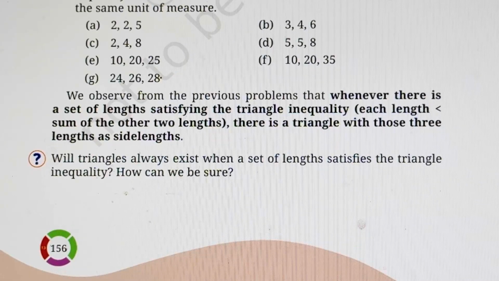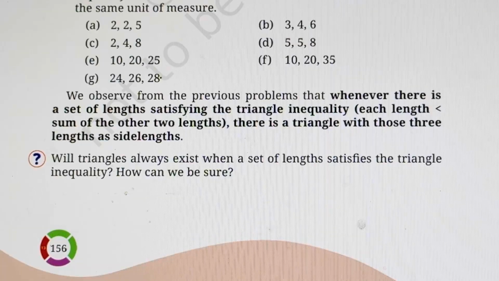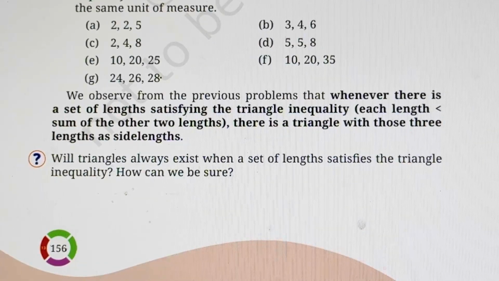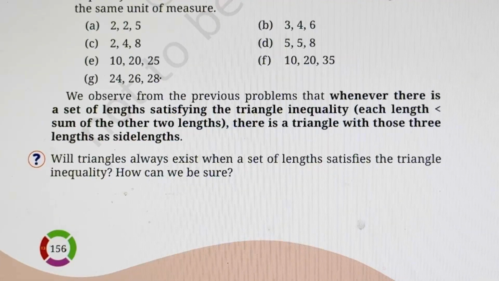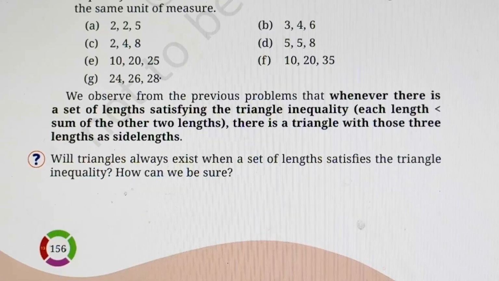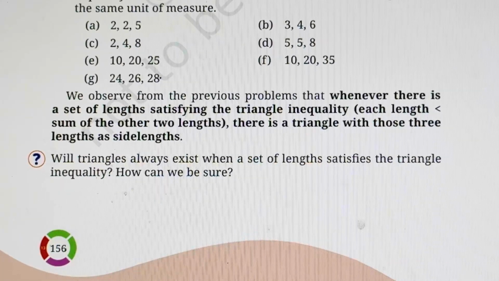In this video, we are going to continue with chapter number 7, A Tale of Three Intersecting Lines. And we are going to deal with page number 156 to 159. There is a figure it out exercise which is given on page number 159. It starts with a question.